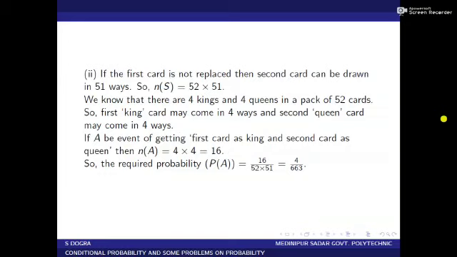In the second case, when first card replacement is not allowed, the second card can be drawn in 51 ways.